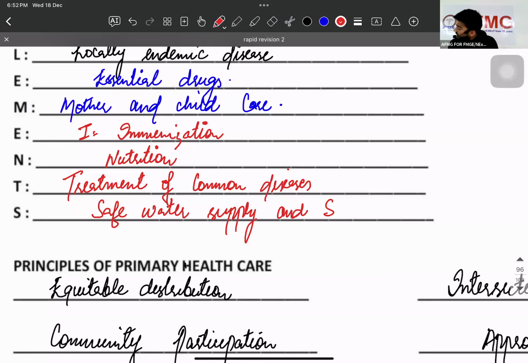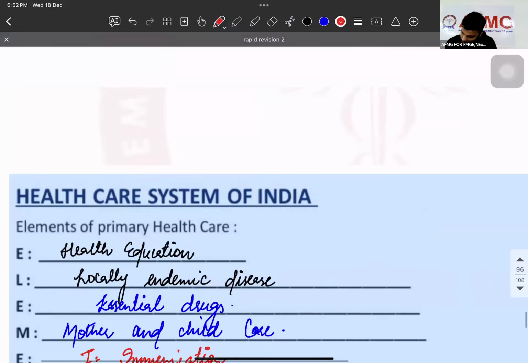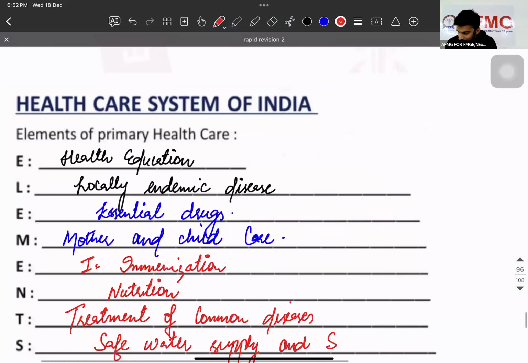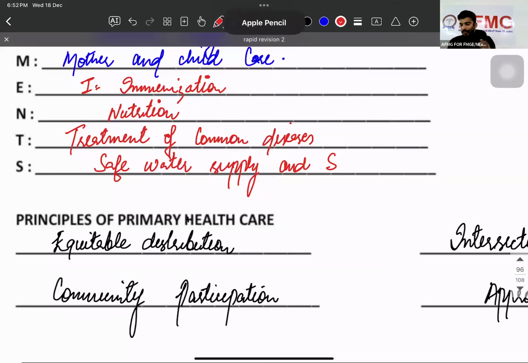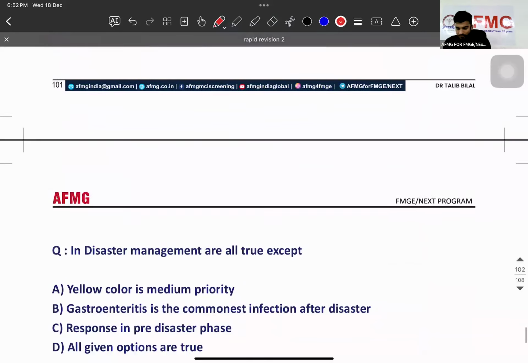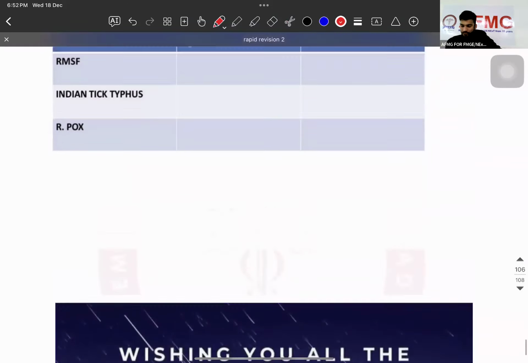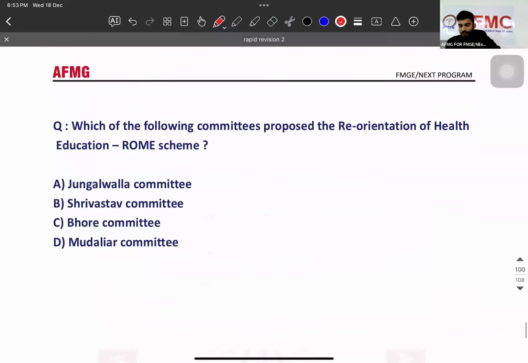And sanitation. What happened? Safe water supply and sanitation. Safe water supply and sanitation. Right, sanitation. Yes? Why? Sanitation. Safe water.